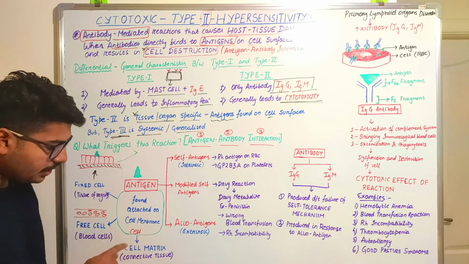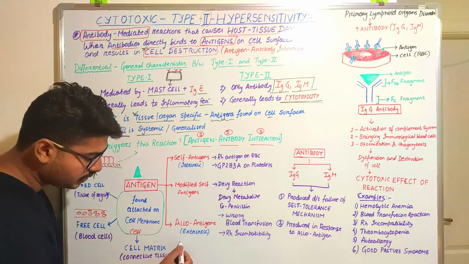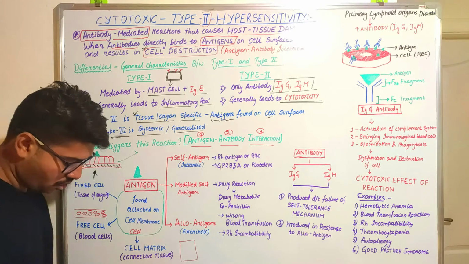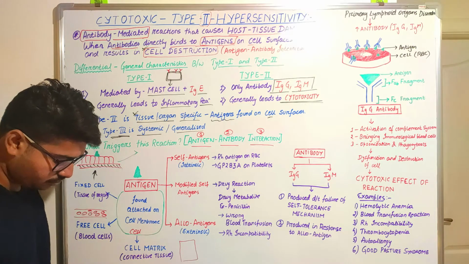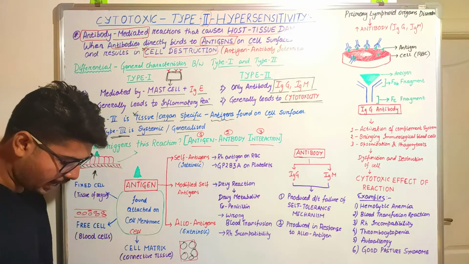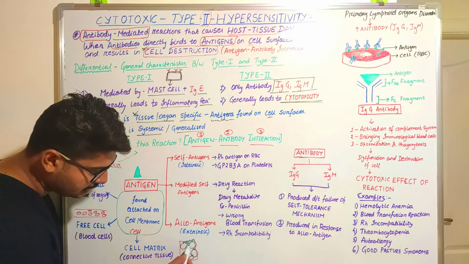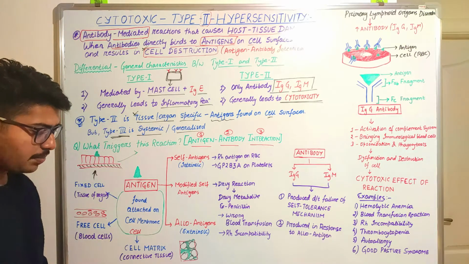Next comes the cell matrix. What do you mean by cell matrix? If this is a cross section of a microscopic view, and these are the cells, the black ones represent the cells, and in between the cells, this green color that I am drawing is nothing but the cellular matrix.